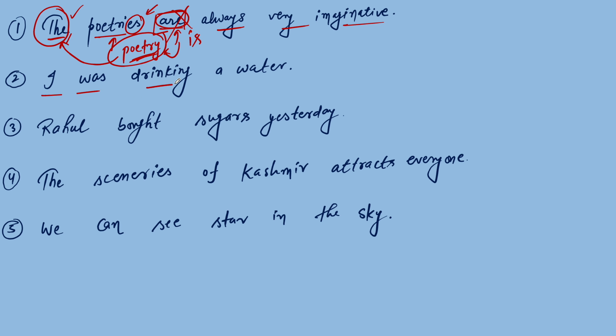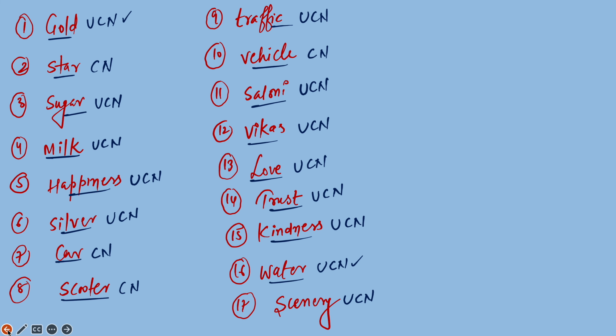Okay. Now, I was drinking a water. As I is a subject, a first person, was is correct. Drinking is also correct because it is a verb plus ing form. And a water. Water is a noun here. And which type of noun is this? It's an uncountable noun, because it is a material noun, and material noun comes under the category of uncountable noun. And because of that, as we have already discussed, we can't put articles.